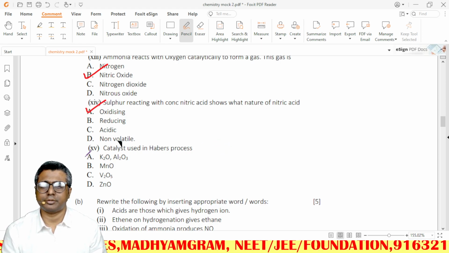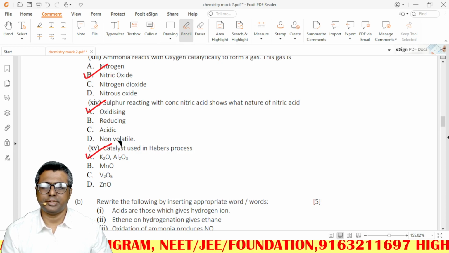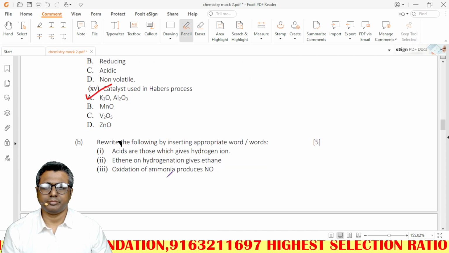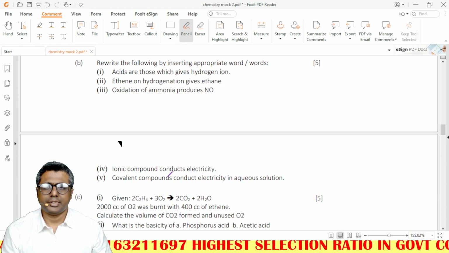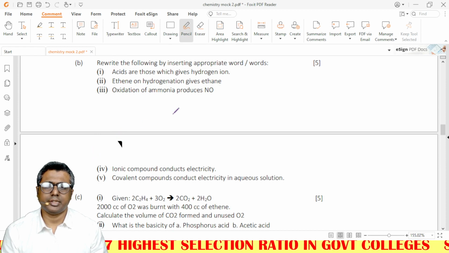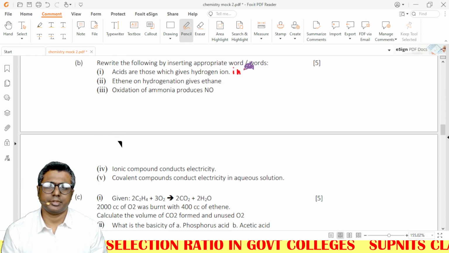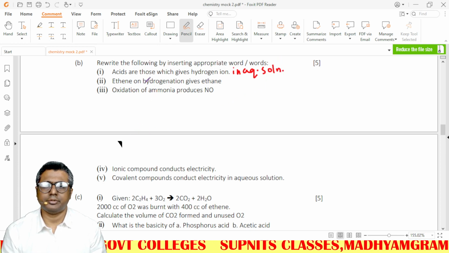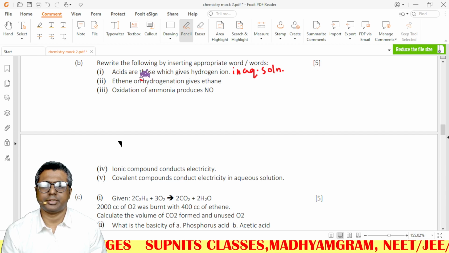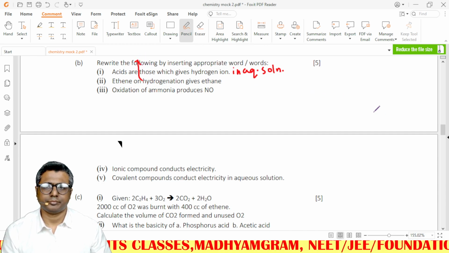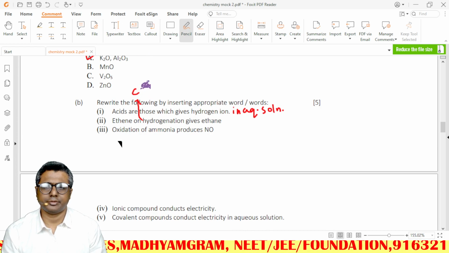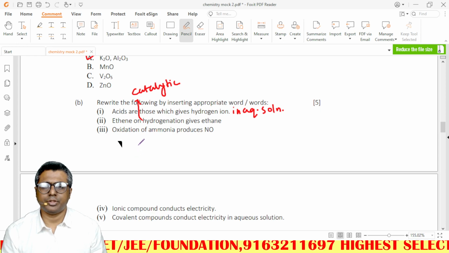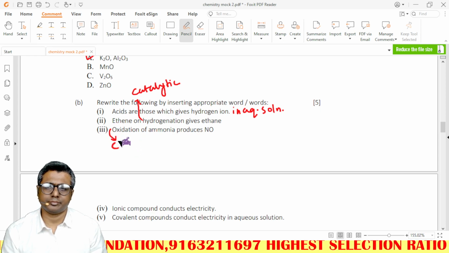Catalyst used in Haber's process. Please check Sumit's notes. Not always iron and molybdenum, right? Acids are those which give hydrogen ions, yes, but in aqueous solution. Ethene on hydrogenation, not normal hydrogenation. Here you have to write catalytic hydrogenation. Oxidation of ammonia, catalytic oxidation.